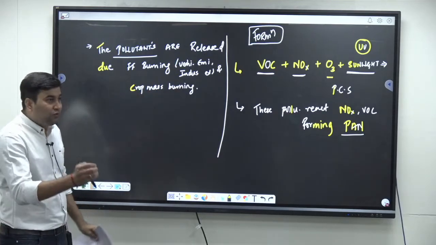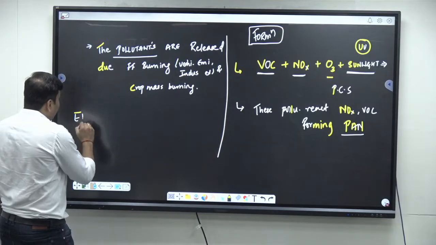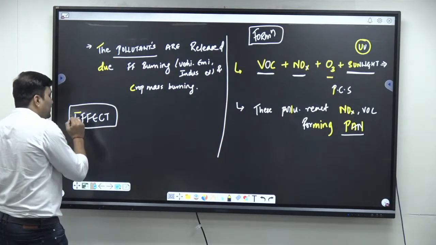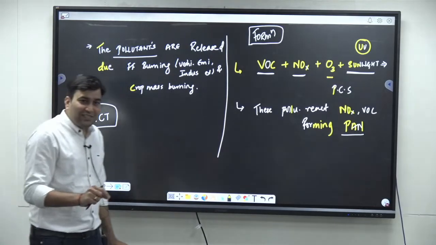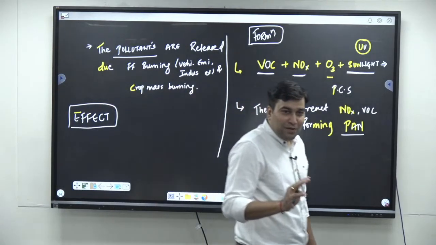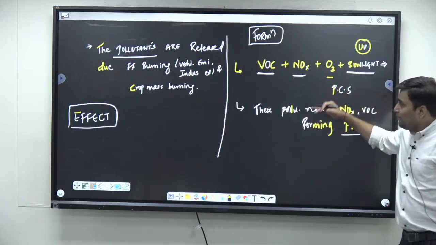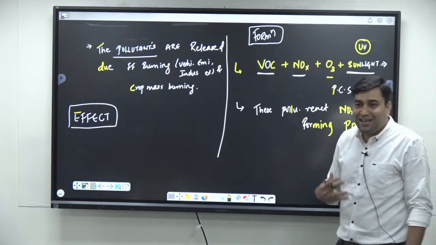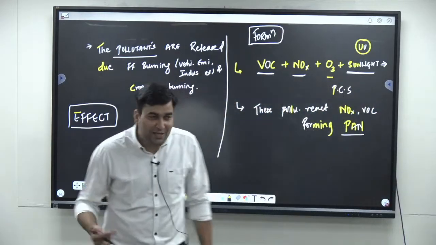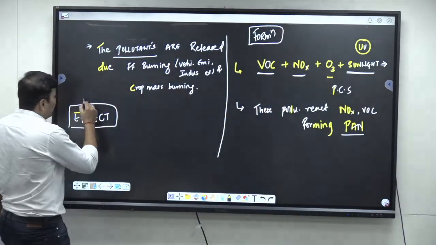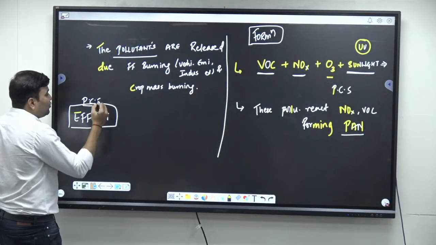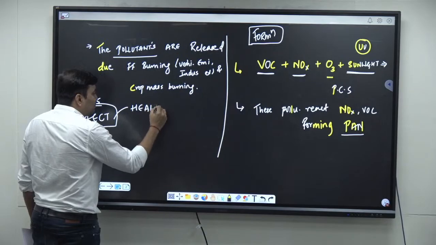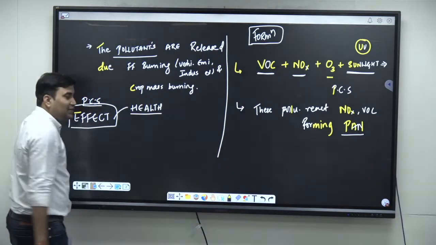After this, you have to tell what the effects are. This is the question, right? Look at the question. The question is asking you the formation, effects, mitigation. Now, these are all chemicals. Definitely the chemicals are going to impact the health of human beings. So this photochemical smog is definitely going to adversely impact human health.